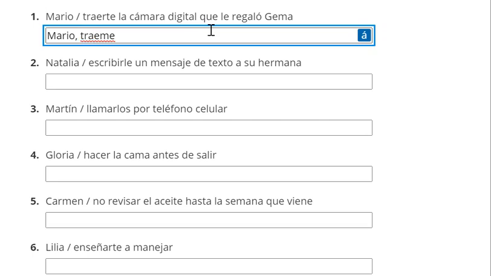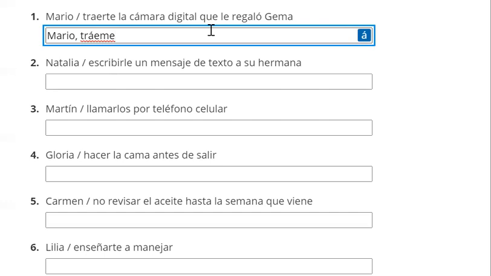We want to maintain that, which will always maintain where the stressed syllable is, which means we need to write an accent mark on that a just to show the reader that this is the stressed syllable. And it breaks our rule, since it's not the second to last syllable. If it doesn't follow that rule, we note that with an accent mark. So trae,